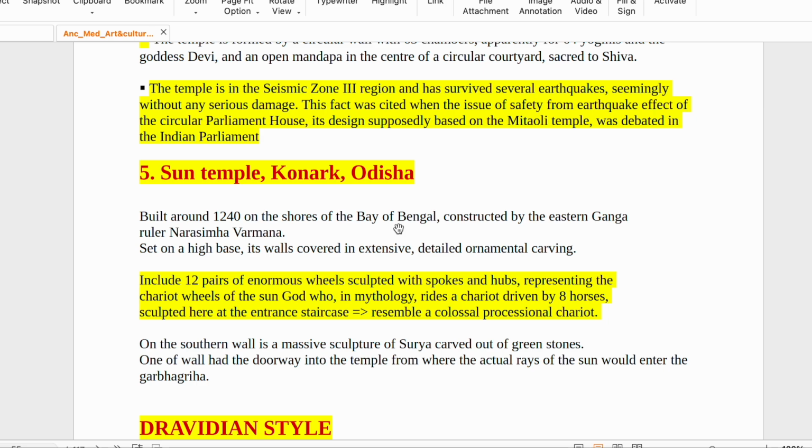Sculpture here at the entrance staircase resembles a colossal processional chair. On the southern wall is a massive sculpture of Surya carved out of green stones. One of the walls had the doorway into the temple from where the actual rays of the sun would enter the Garbhagriha, and this is a cursed temple.